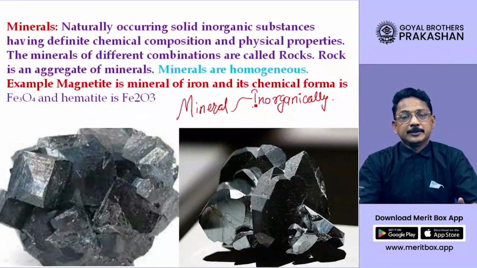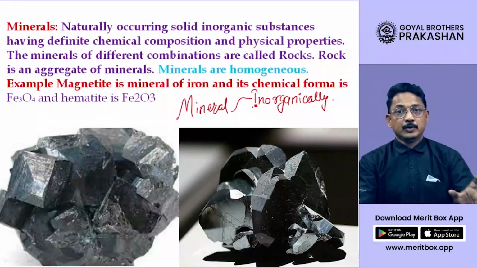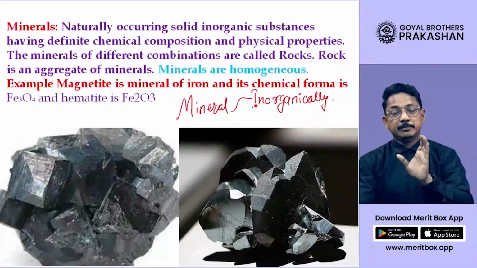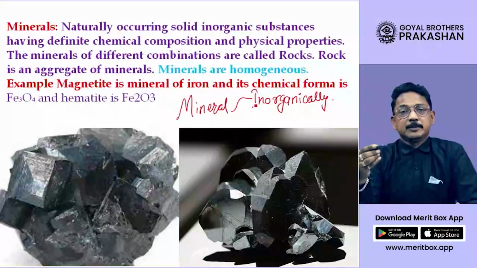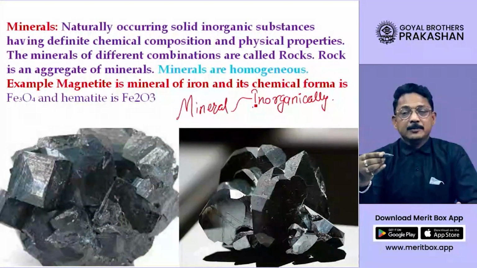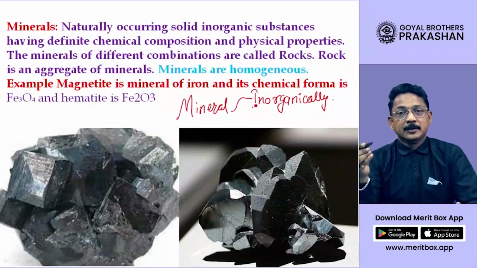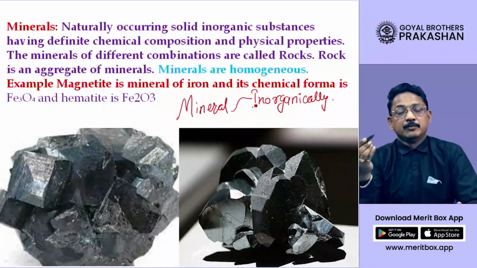Inorganically means without any organic process, without any processes happening in a plant or animal. Please remember, minerals are not formed by plants or animals, but by natural processes outside the body of plant and animal. When something happens outside the body of plant and animal, we call it an inorganic process.